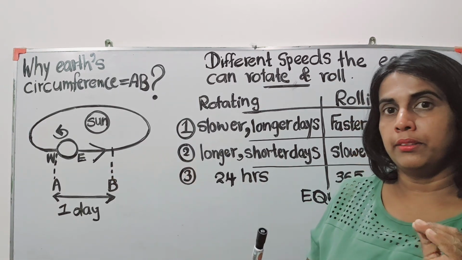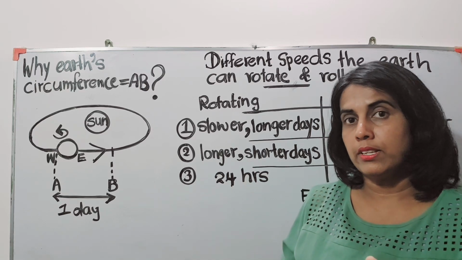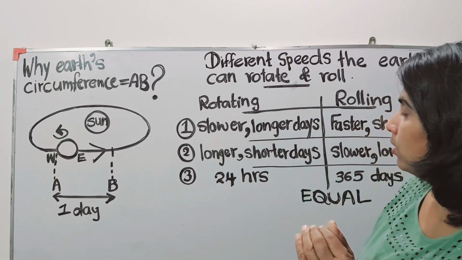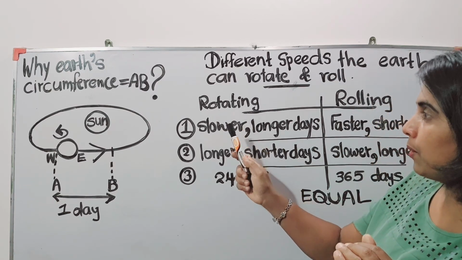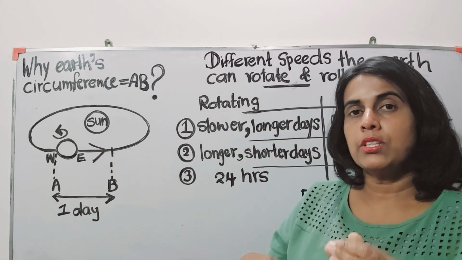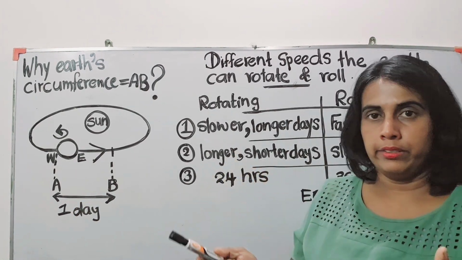There are two things happening here, the rotation and rolling according to physics. So I am taking those two just to explain this.